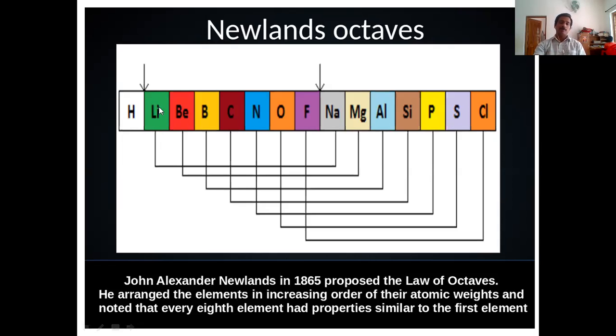For example, here you see from lithium, 1, 2, 3, 4, 5, 6, 7. Now sodium is the 8th element. Its properties are similar to those of lithium. We know sodium and lithium belong to the same group, that is alkali metals, first group. They have similar properties.